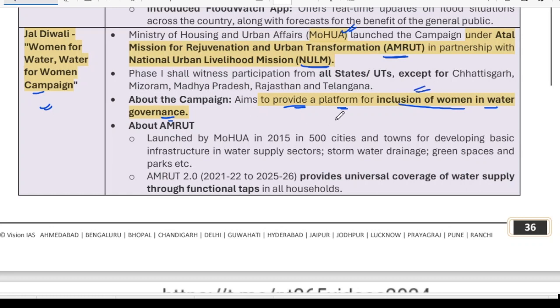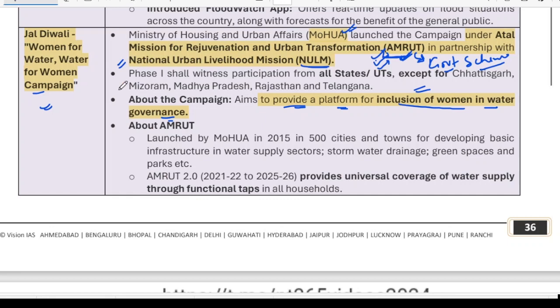Now, under this Amrut Mission, water and sanitation has been the focus. You must have remembered it in the section of government news, the government schemes that you must follow. So in the Amrut Mission, sewage treatment, drinking water availability and other water issues are focused. Rainwater harvesting also.